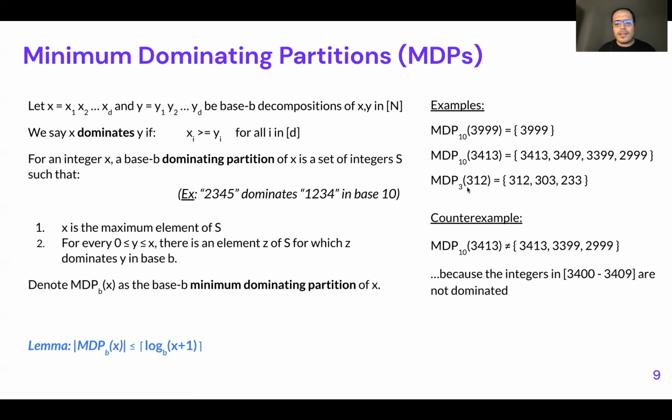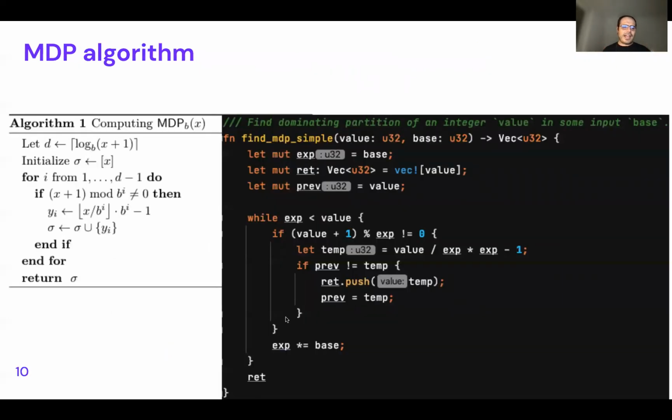The same is true for different bases. For example, for 312, this is the minimum dominating partition. A counterexample is if in 4313 we missed the 3499, the numbers between 3400 and 3409 are not dominated. So this is not an MDP. And you can easily understand that the MDP algorithm ensures that the maximum size of this list is as many digits as the number has in this base. You can even see how easy it is to compute.